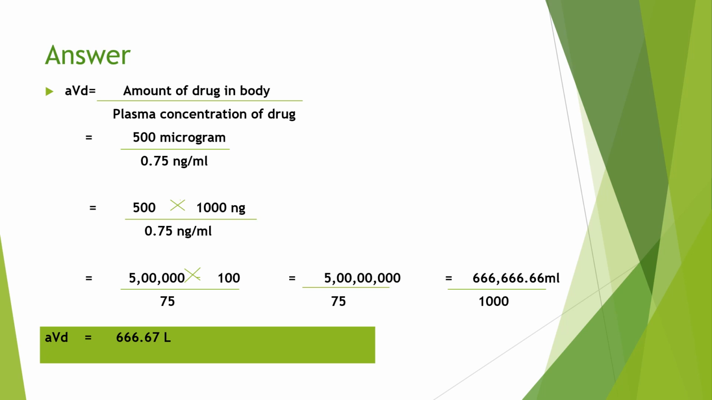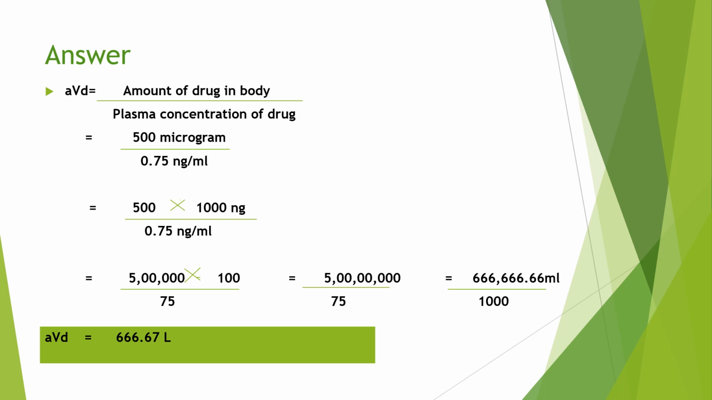Now we will remove the decimal point. So here 500,000 is multiplied by 100 and 0.75 is also multiplied by 100. Then we will get 50 million divided by 75. After division we will get 666,666.66 milliliter.